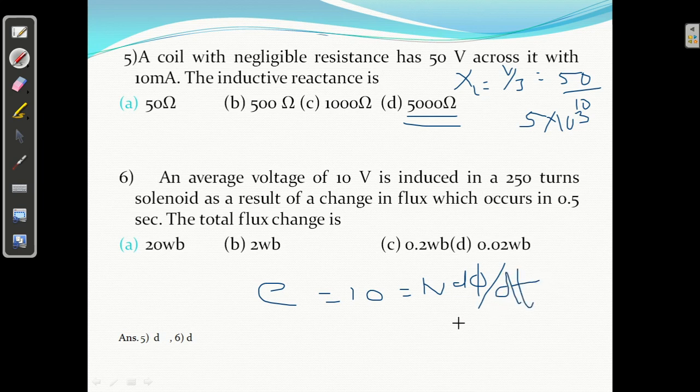Everything is in total flux change. d phi equal to what will come? d phi equal to 10 into dt upon n. Right, now 10 into dt upon n. So 10, dt is given, how much? 0.5 second.